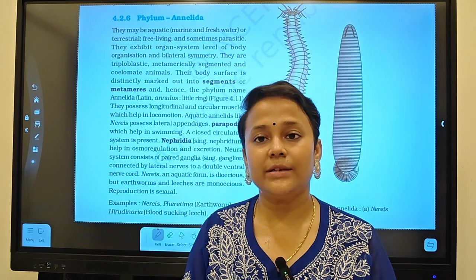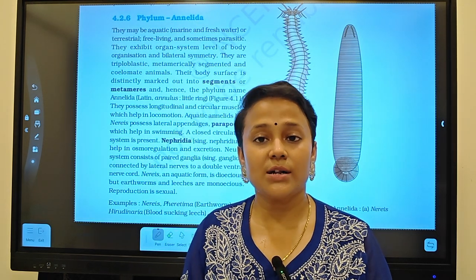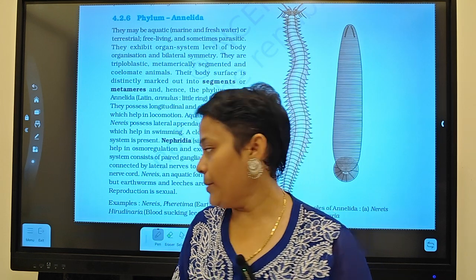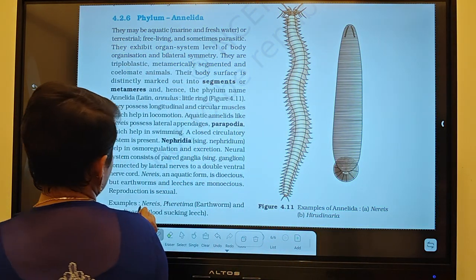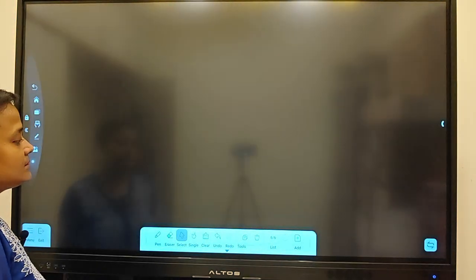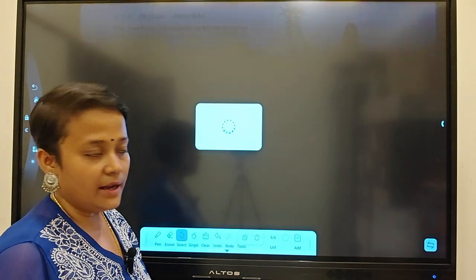Development is direct for earthworm and leeches, and indirect for Nereis. Examples are Nereis, Pheretima, and leeches.